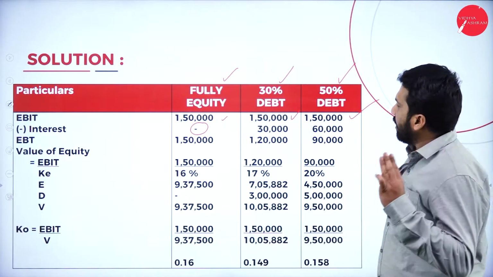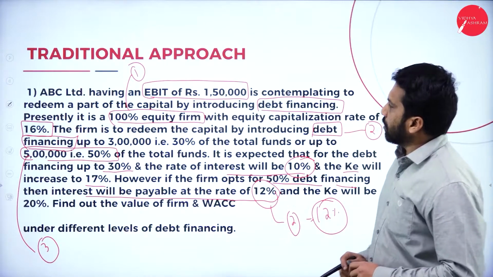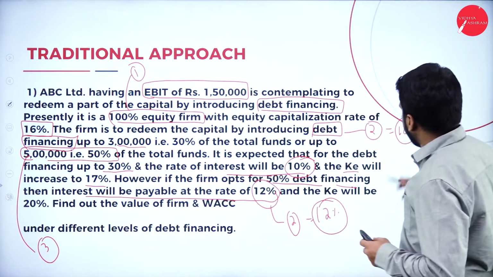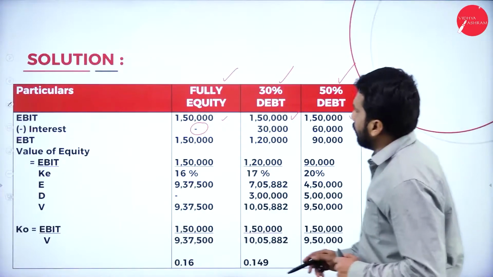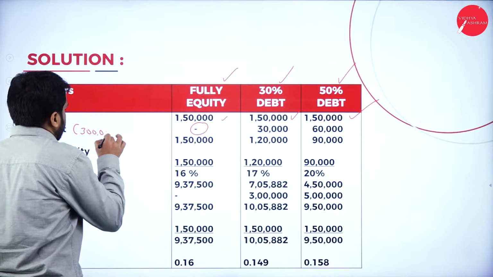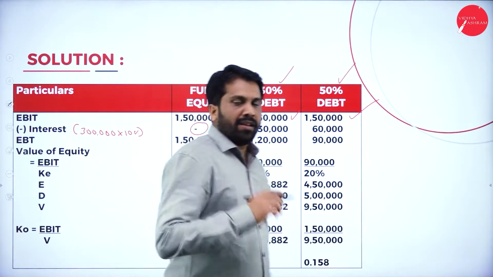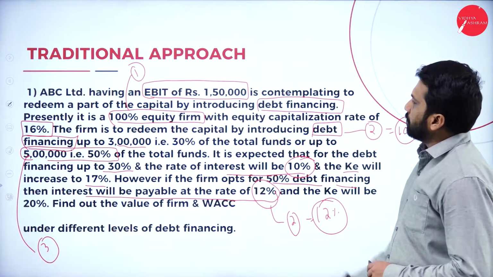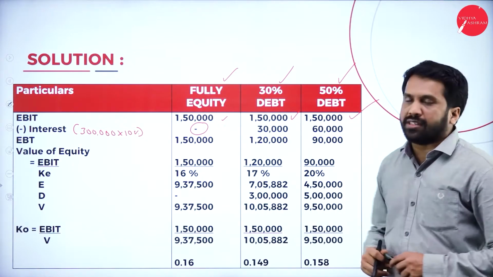Here we have 30,000. Why is it 30,000? I'll show it. Debenture is 3 lakh. What is the percentage? 10%. Remember. I'll calculate 3 lakh multiplied by 10%, that is 30,000. Hope you are clear. Next one will be the last one. How come it is 60,000?